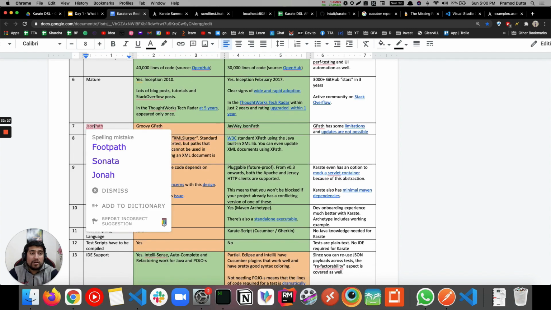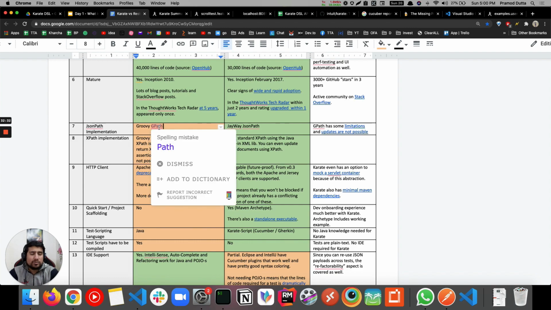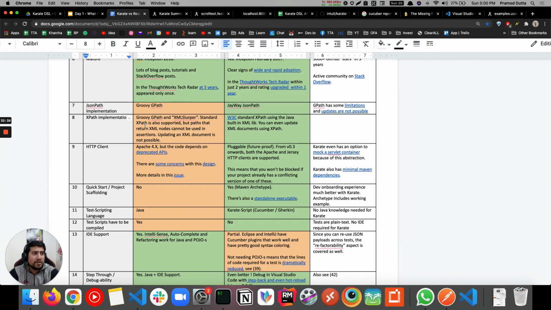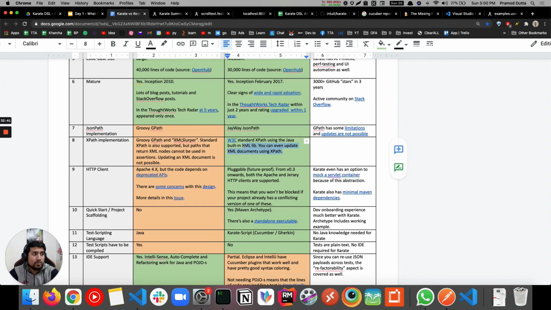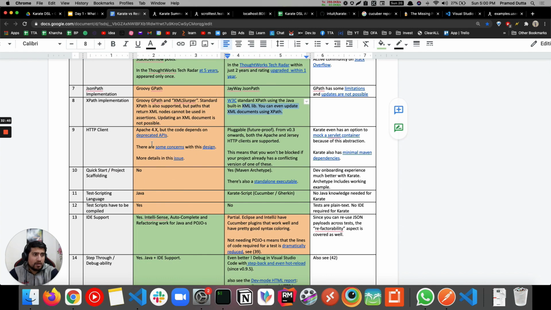Maturity, if you talk about native JSON support, in REST Assured you require GPath, JSON and other things, while Karate provides it natively. XPath implementation, Karate already uses XPath inbuilt. In REST Assured, by default they use the Apache HTTP client, version 4.x, to make HTTP requests, and here in Karate you can change the HTTP client.